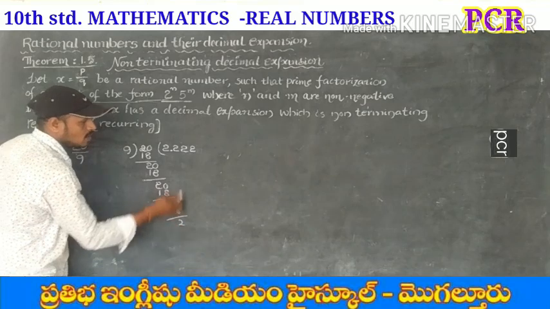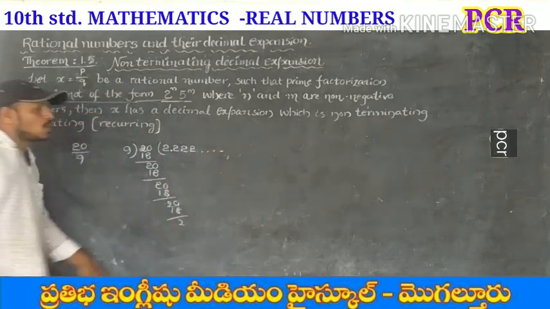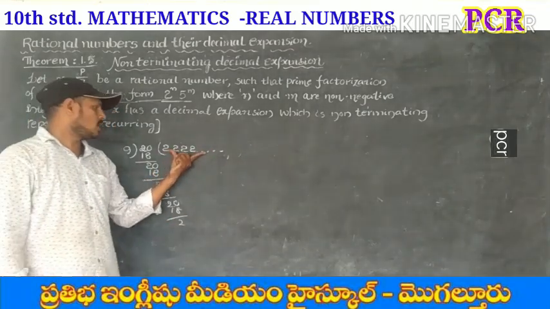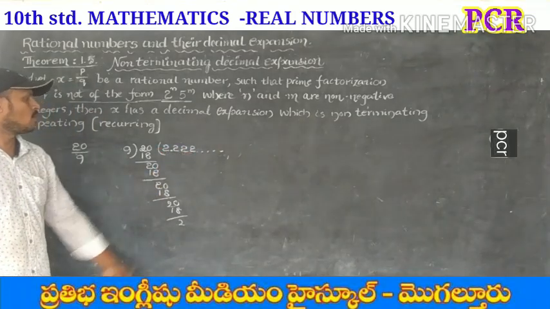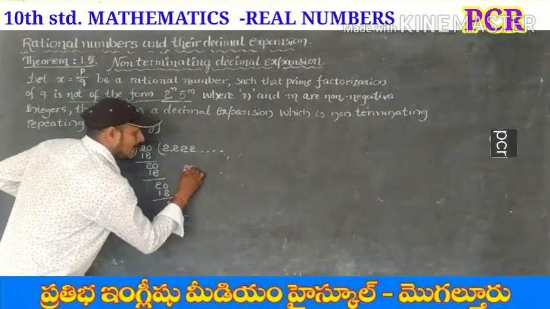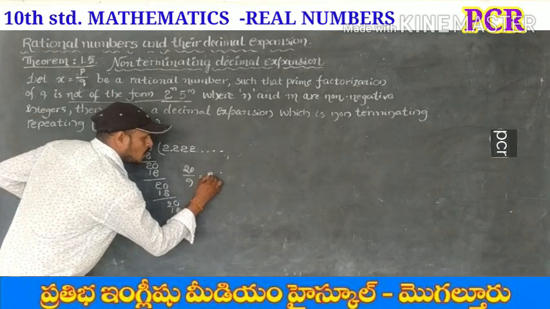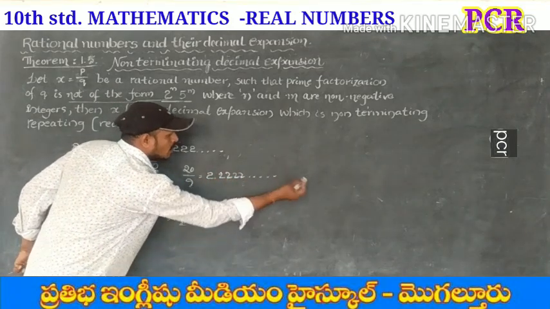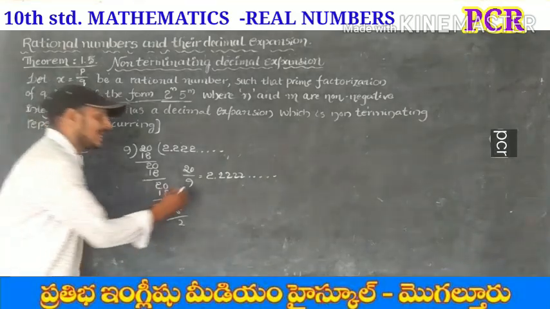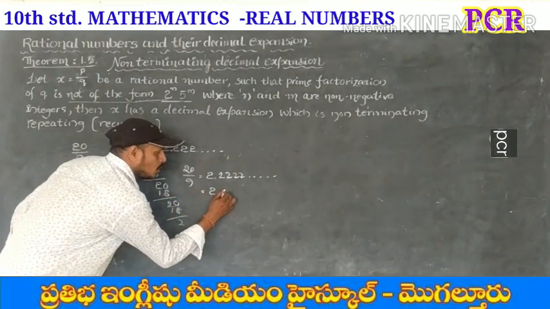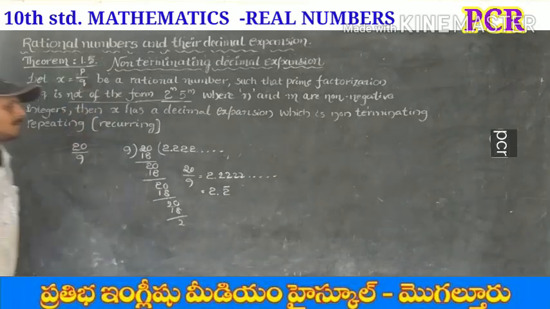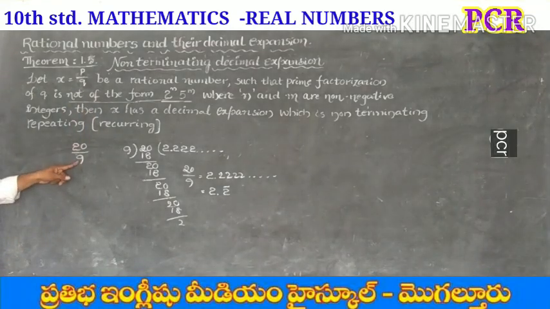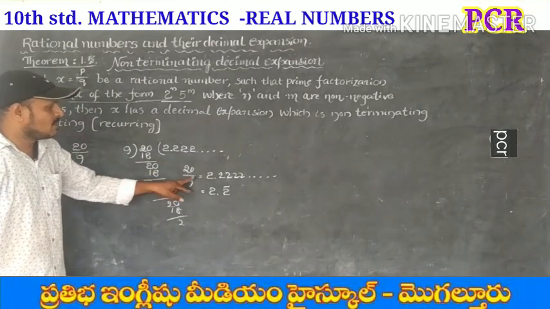So if we continue in this way, there is no ending of the quotient. So 20 by 9 is equal to 2.2, 2, 2, 2 and so on. There is no end. So we can write it as 2.2 recurring.